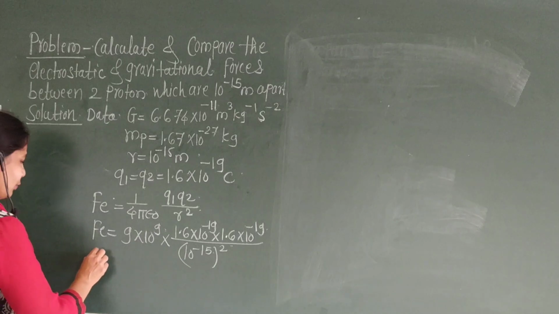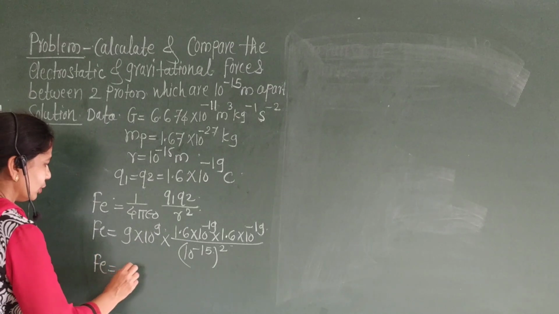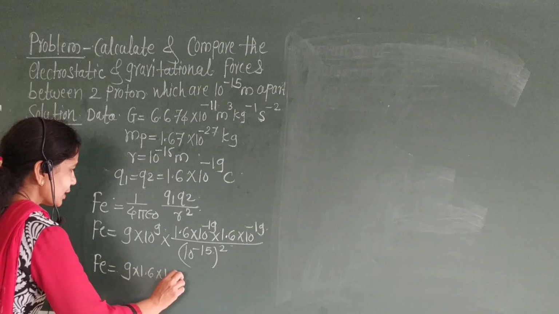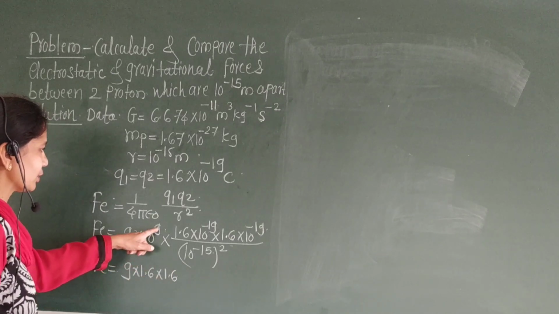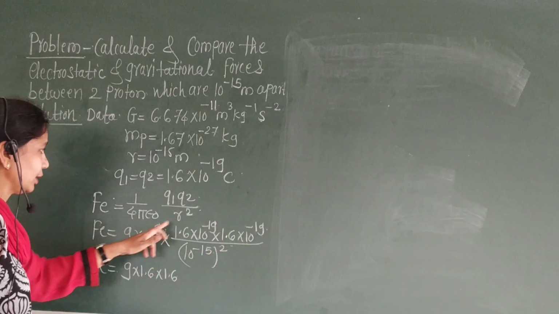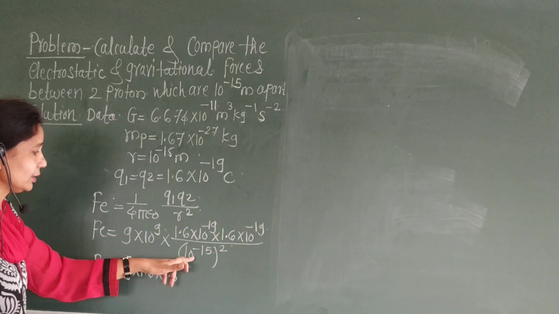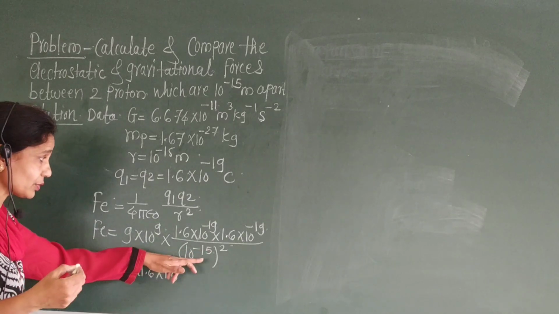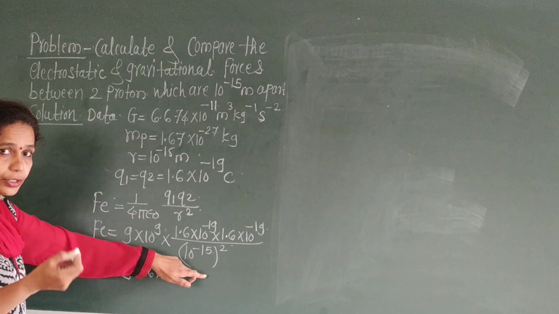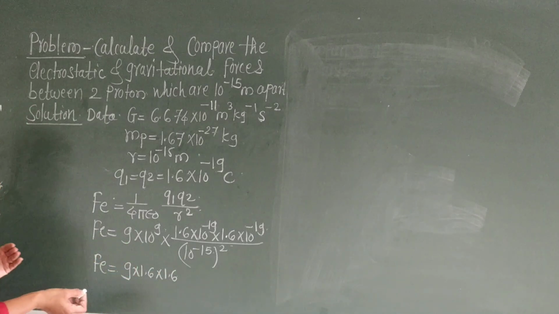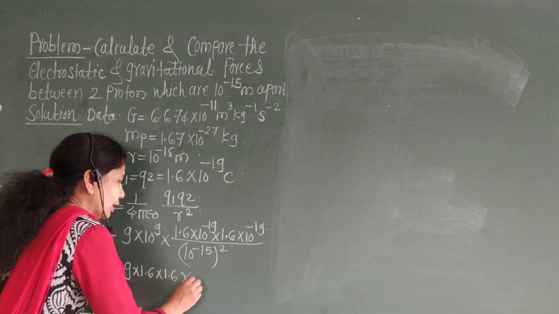Therefore Fe is equal to 9 into 1.6 into 1.6. This is 10 raised to plus 9, this is 10 raised to minus 19 twice, therefore this is minus 10, and the denominator is 10 raised to minus 15 square, so it becomes 10 raised to minus 30. Therefore it becomes 10 raised to 1.